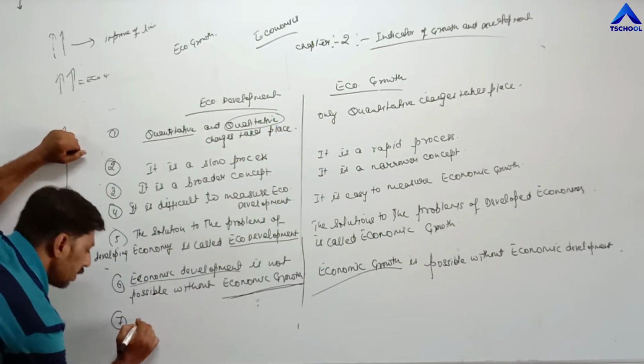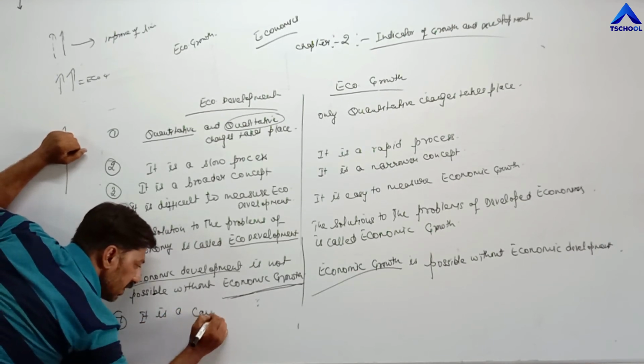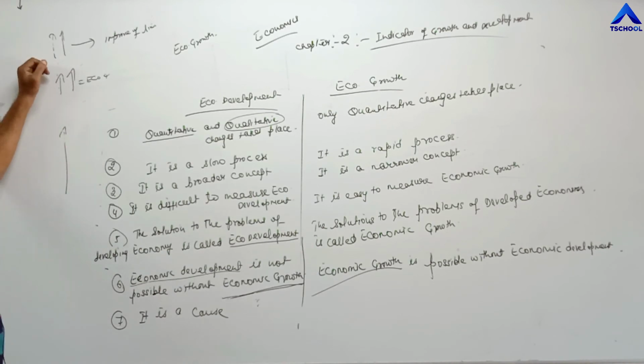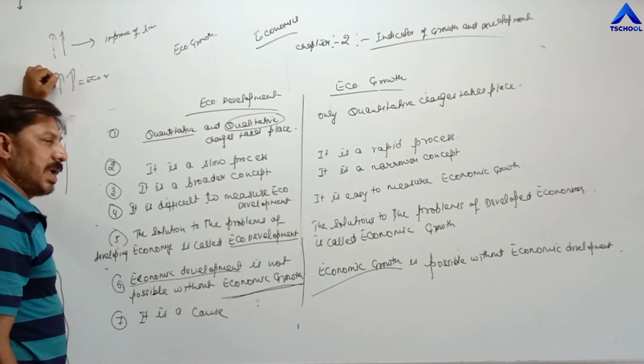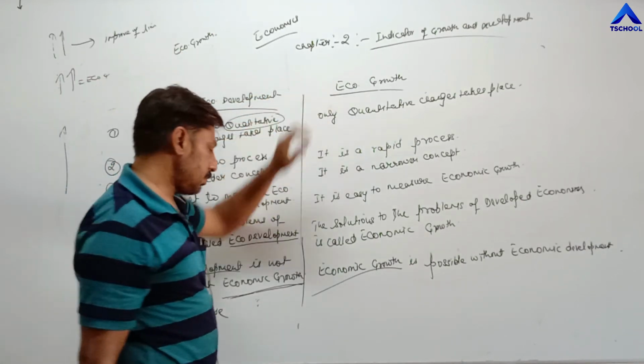Seventh, it is a cause. Cause means here reason. We want to improve the quality of life, that's why the economy has started the process of economic development and economic growth.